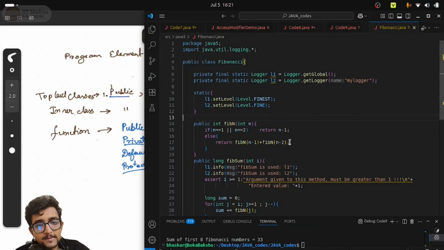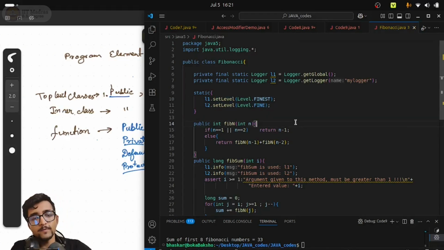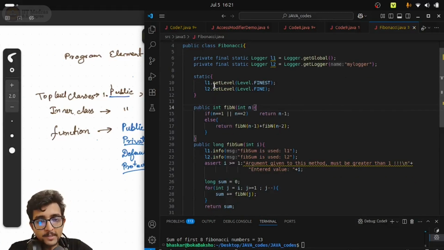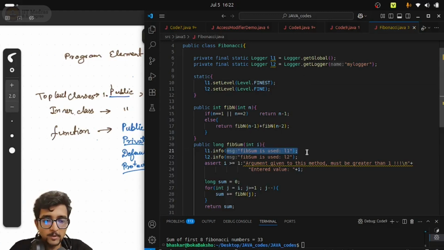Right? So this is basically logging, where you take a logger and set a level with respect to it. One benefit of this is you can also use it in debugging. Let's say you use a logger and set it wherever you find critical positions where an error can occur, or values that you want to check. You can put a logger dot, let's say, warning, like L1 dot warning, and then write a statement which will tell you what the problem is, or some information that you want to keep.